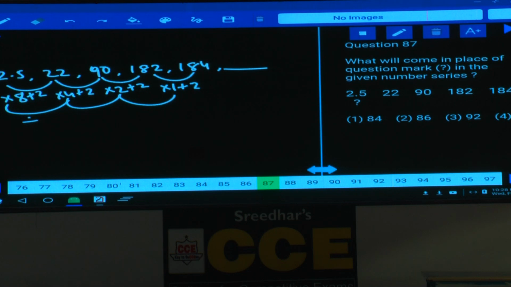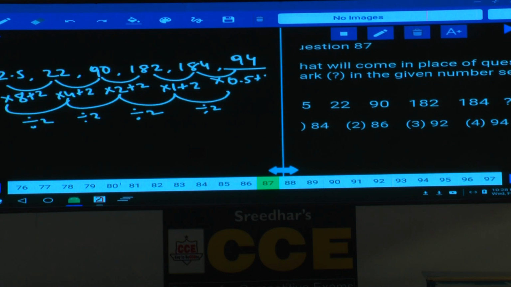Now 8 divided by 2 is 4, 4 divided by 2 is 2, 2 divided by 2 is 1, and 1 divided by 2 is how much? That is, this must be multiplied with 0.5 plus 2. 184 divided by 2 is how much? 92, plus 2 will be 94, and it is given with choice 94, choice 4 is the answer. Are you following this one or not? The given numbers are multiplied with 8, 4, 2, 1, 0.5, and 2 is added to each of these numbers.